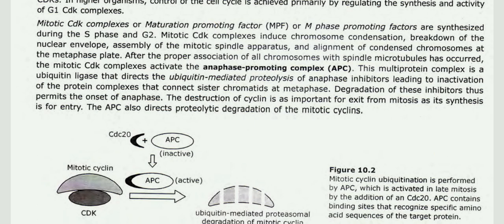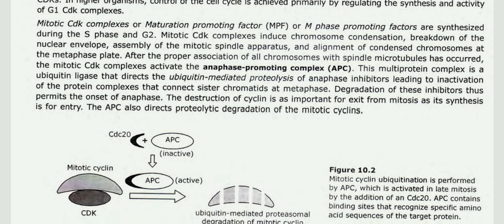This multi-protein complex is a ubiquitin ligase that directs the ubiquitin-mediated proteolysis of anaphase inhibitors, leading to inactivation of the protein complexes that connect sister chromatids at metaphase. The degradation of these inhibitors permits the onset of anaphase.